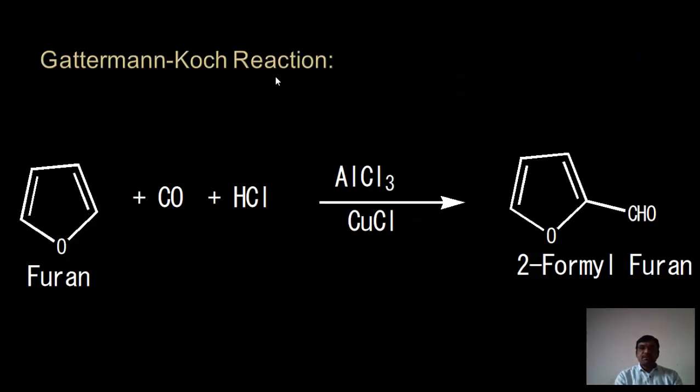Next one is the Gattermann-Koch reaction. In this reaction, first of all, there is generation of the electrophile, which is from carbon monoxide and HCl. The reaction is carried out in aluminum trichloride and cuprous chloride as a catalyst. When furan reacts with carbon monoxide and HCl, it will form 2-formylfuran. It means at the 2 position we introduce the formyl group. That's why it is called 2-formylfuran.